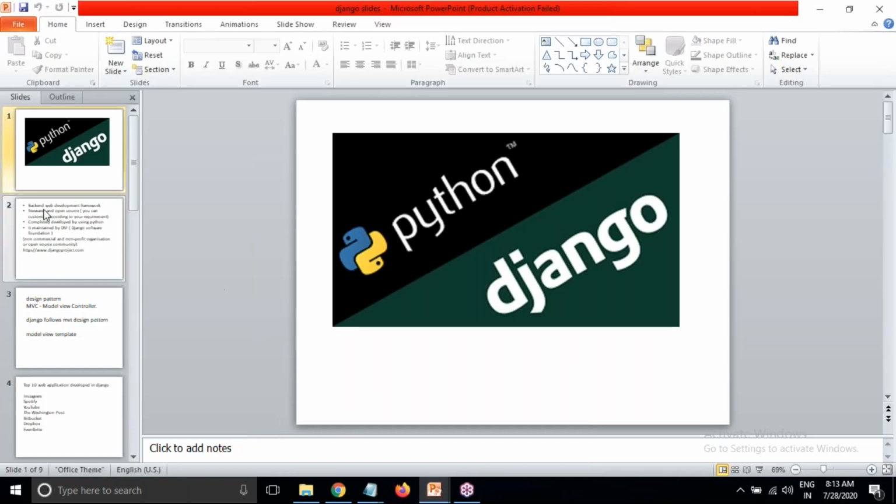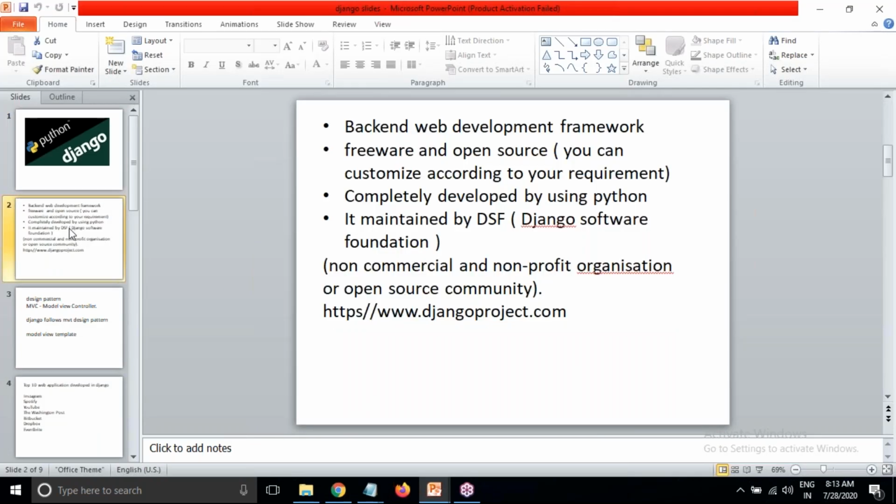Here when we are working with Django, in the previous session I have told about a client system, server system, and we have discussed static pages, dynamic pages. All these we have discussed. When you are working with websites, a client system will have a browser, and the server system will have a web server.